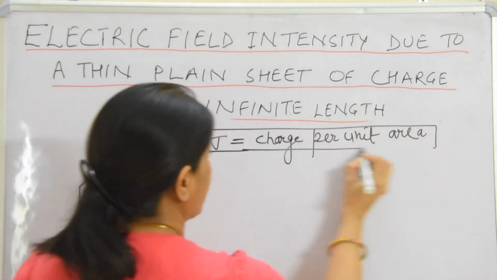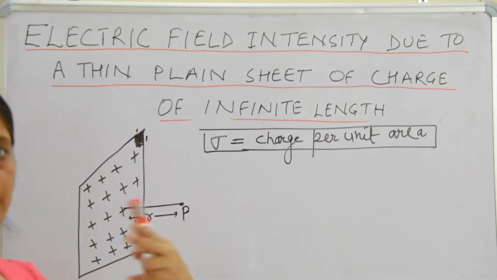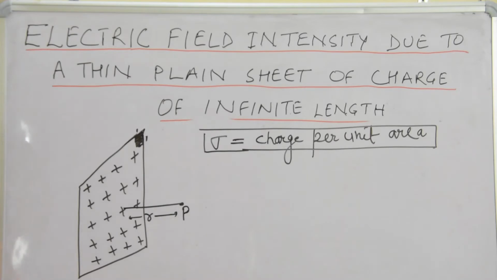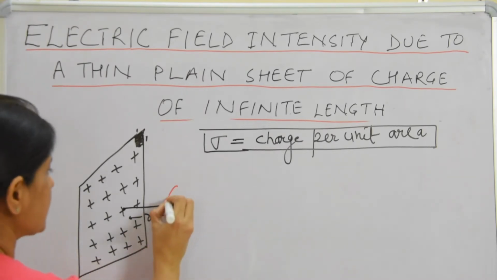So let us apply Gauss law. For applying Gauss law, the first step is to imagine a Gaussian surface, and it should be imaginary and should have symmetry. So you have to imagine the Gaussian surface for point P. We will consider the Gaussian surface as a cylinder.